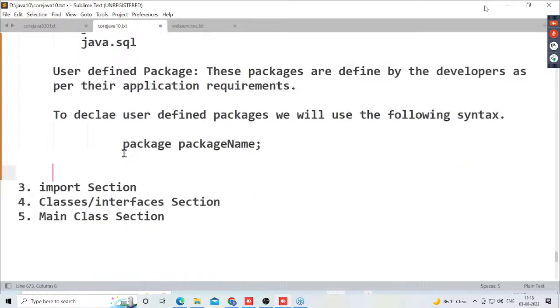Package space package name. Here, what is this package name actually? The package name may be a single name or the combination of the parent package names and child package names with a dot separator. Observe carefully.